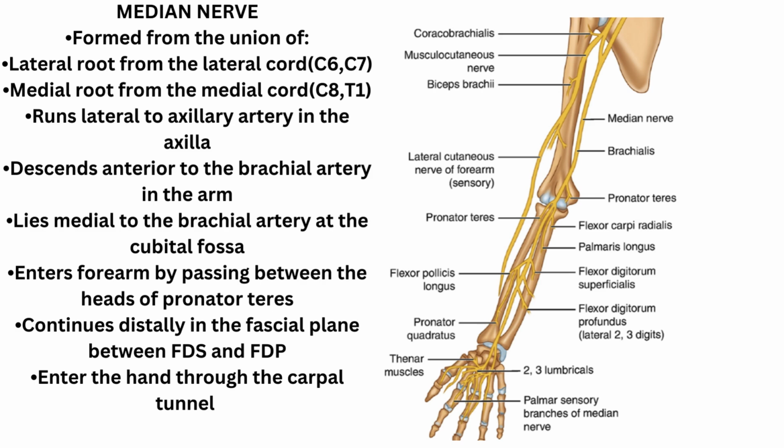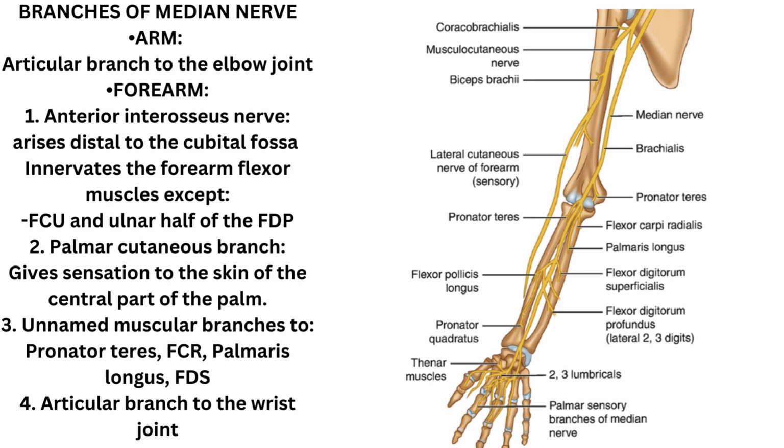It enters the forearm by passing between the heads of pronator teres and continues distally in the fascial plane between flexor digitorum superficialis and profundus muscles. Subsequently, median nerve enters the hand underneath the flexor retinaculum. Median nerve gives an articular branch to the elbow joint in the arm.